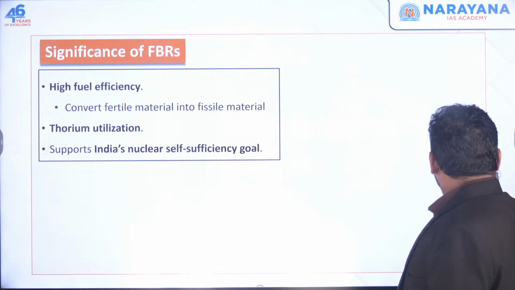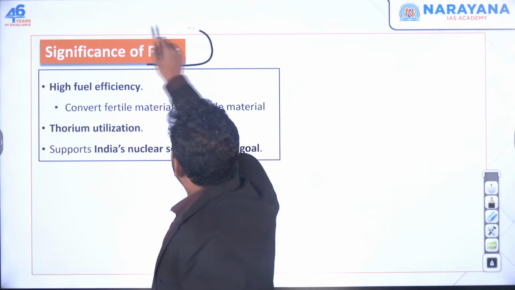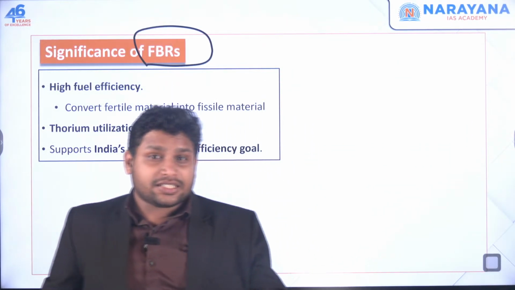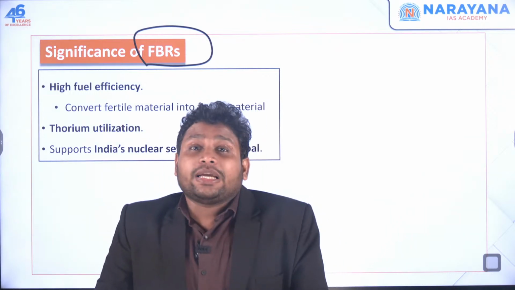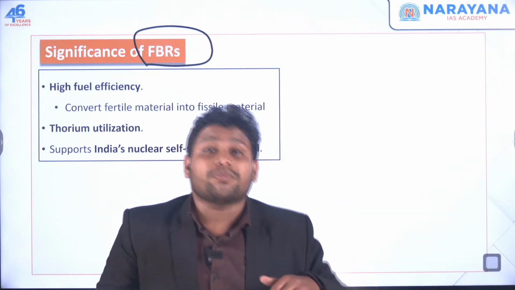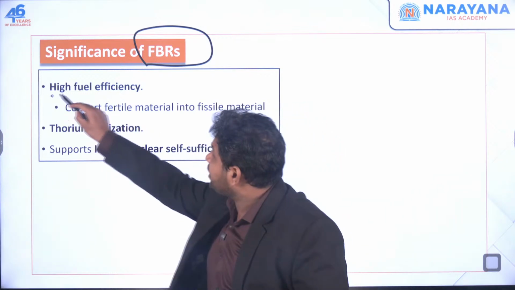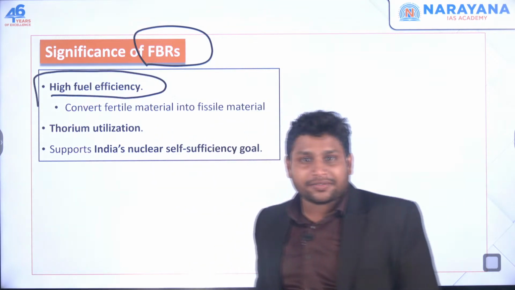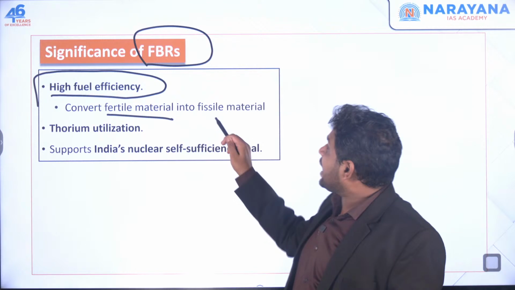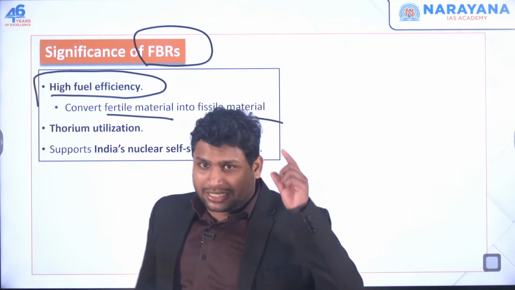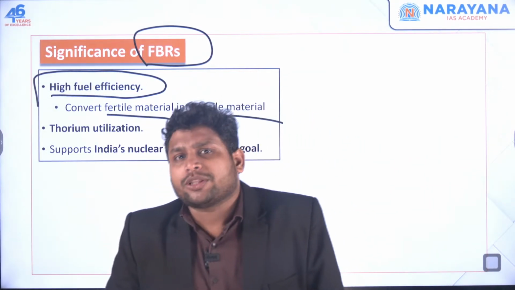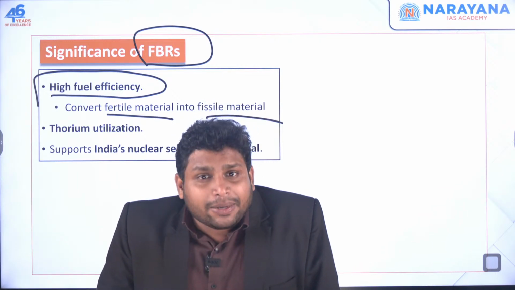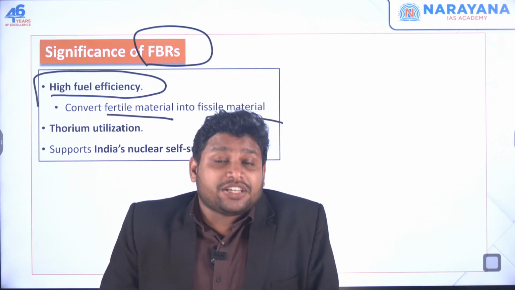And why are we focusing so much on this fast breeder reactor, that second stage? Because we are creating more fuel. We have a less amount of fuel, but we are creating more fuel. So we call it a highly fuel efficient part, wherein we are converting fertile material into fissile material. Please don't get confused with these terminologies. Fertile material means it cannot go ahead with the fission process.